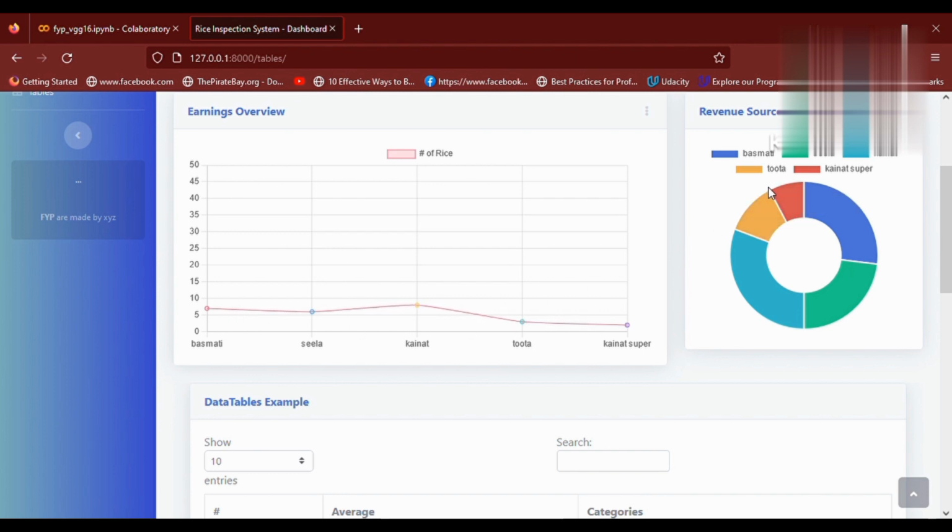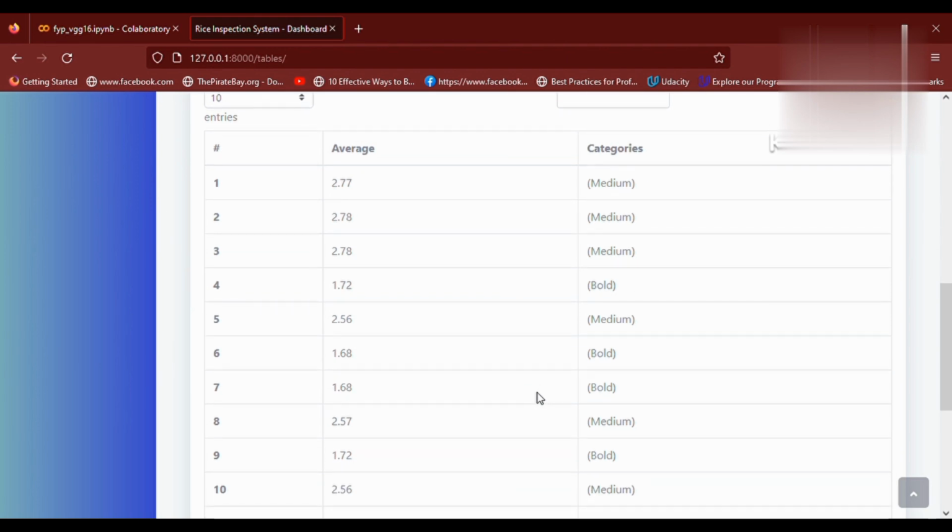There is also a pie chart for that, which shows the ratio for every single rice type. If we scroll a little bit down, it shows that it has detected 10 samples from an image, which shows the average size for a single grain and its category, whether it is medium or bold.